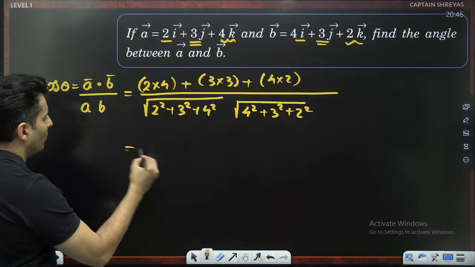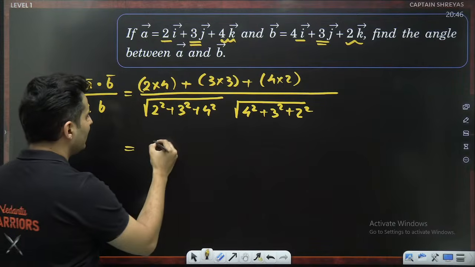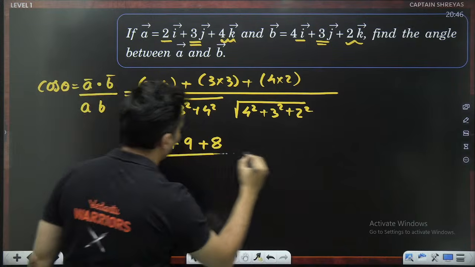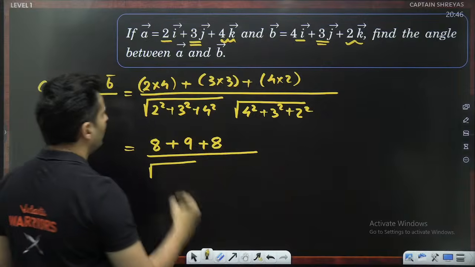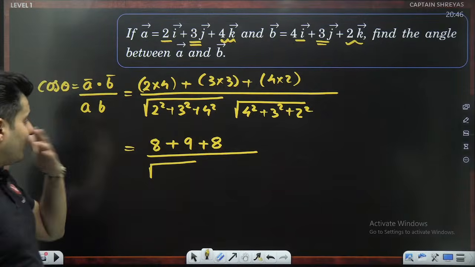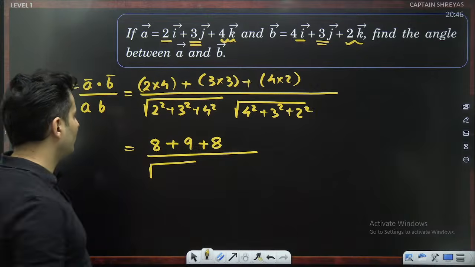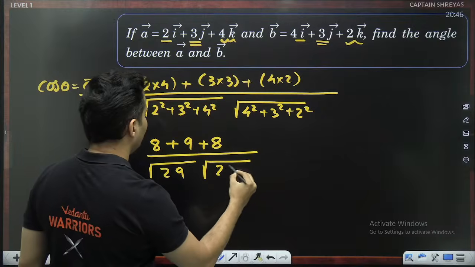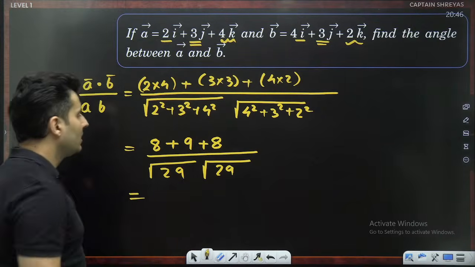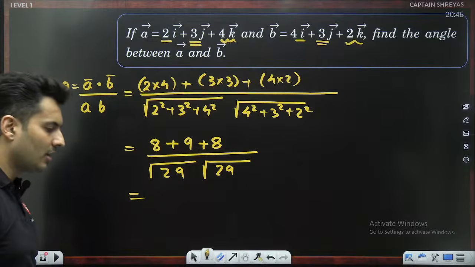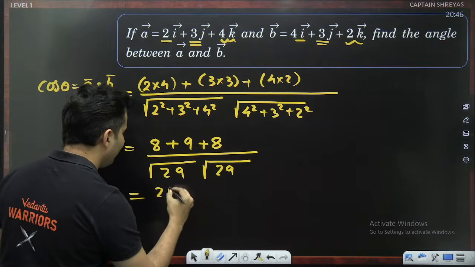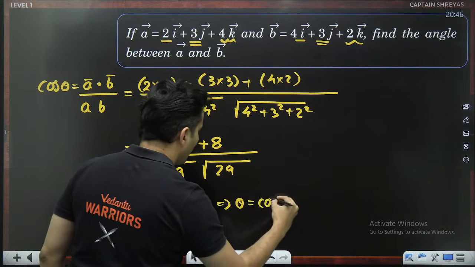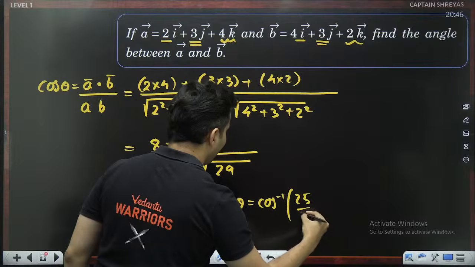Come on, my dear students, what is it coming out to be? This is basically 8 plus 9 plus 8, whole thing divided by root of 4 plus 9 plus 16, that's 29, and the same thing, 29 again. So 8 plus 9 plus 8 is 25. So 25 by 29. Hence theta will be cos inverse of 25 by 29.